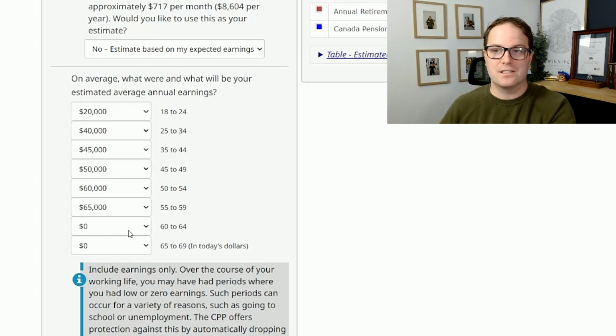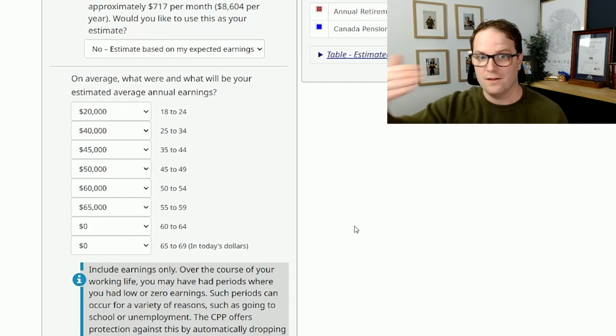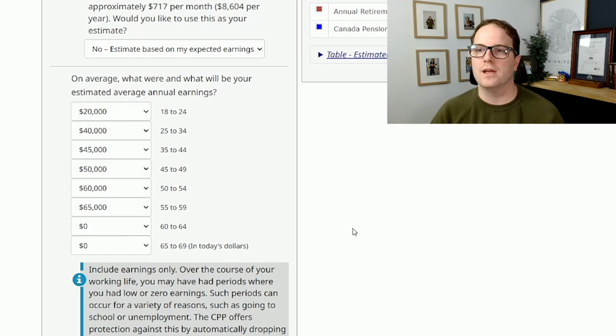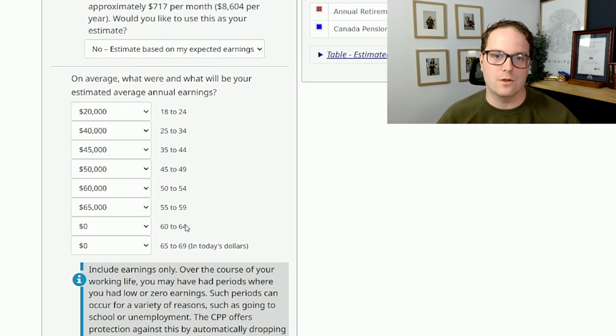So it's not a massive impact. So if we're comparing maybe a job that you're really tired of being in and it's only going to cost you $300 to your CPP, maybe it's worth it. Of course, I'm not taking into consideration a number of things in that statement, like surviving financially for those 4 years. But if it's a $300 impact, maybe that's worth it to you. But you can go in here and you can manipulate the numbers. And obviously, again, garbage in, garbage out. So the more accurate you can be, the better this will be.